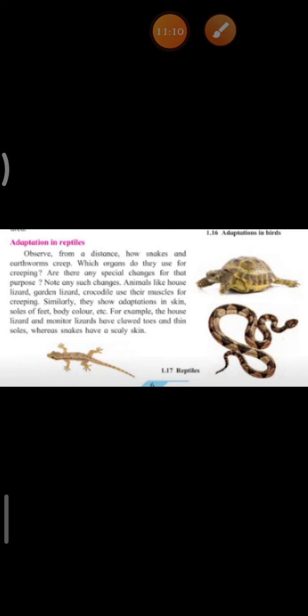Similarly, they show adaptations in the skin, soles of the feet, color of the body, etc. For example, the house lizard and monitor lizards have clawed toes and thin soles, whereas the snakes have scaly skin.